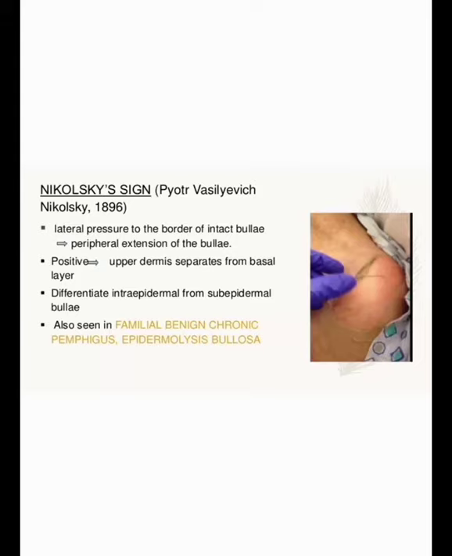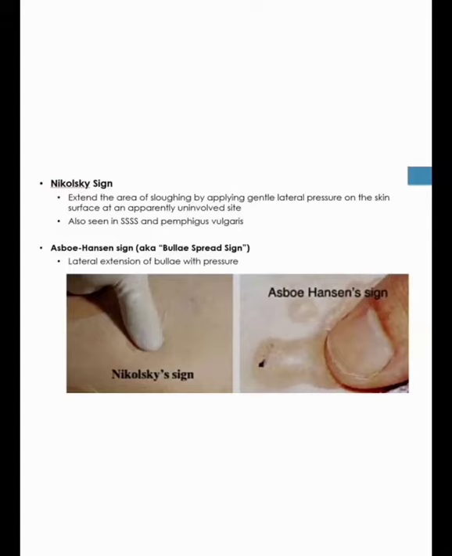In this picture you can see the Nikolsky sign, how they are applying pressure. You can see the eroded area in the nearest place, and when the person applies pressure, the applied area will also slough, or the erosion will occur.